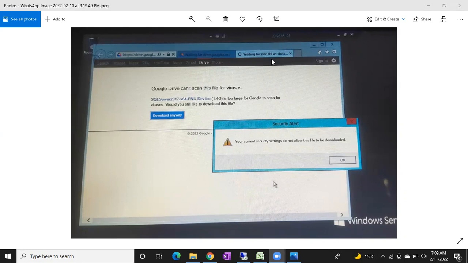Guys, there are two laptops. One is your laptop. The second one is your friend's laptop. Your friend is maintaining his own laptop. So you want to install SQL Server in your friend's laptop. Are the things going to change in your friend's laptop? Is the process going to change in your friend's laptop? No, sir. The process is the same, right? At the end of the day, whether it's your laptop or your friend's laptop, the process is the same.